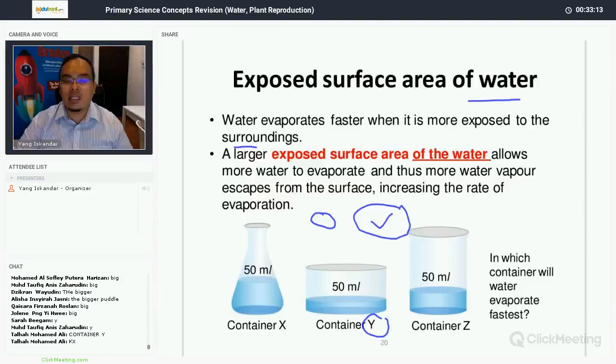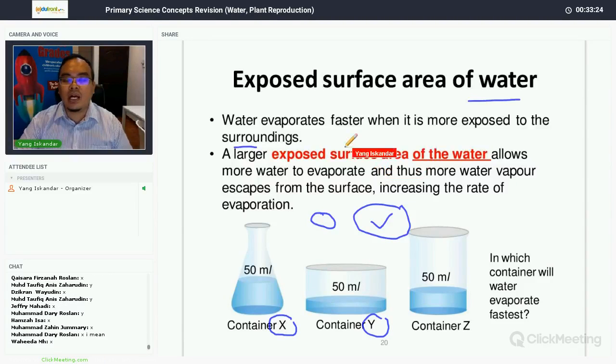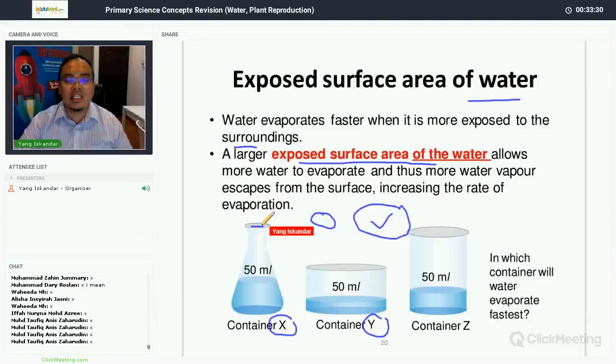Anyone? The water in which container will evaporate the least? In X, excellent. The water in container X will evaporate the least. Why? Because the exposed surface area of water in container X is the least. You can see here the opening is very small, so it evaporates the least.